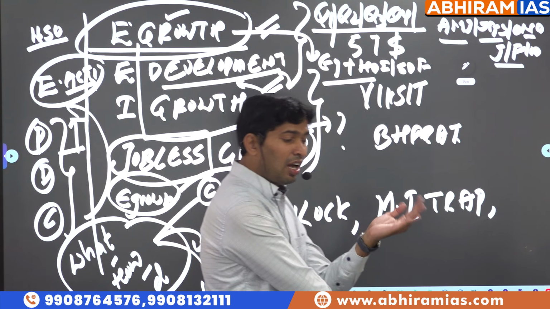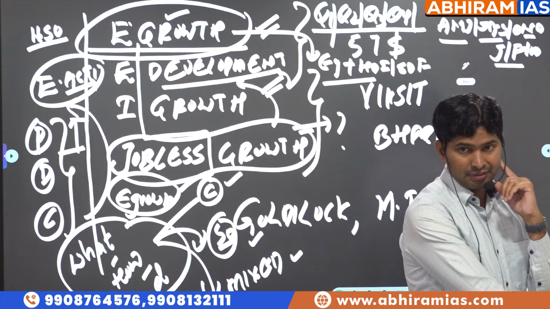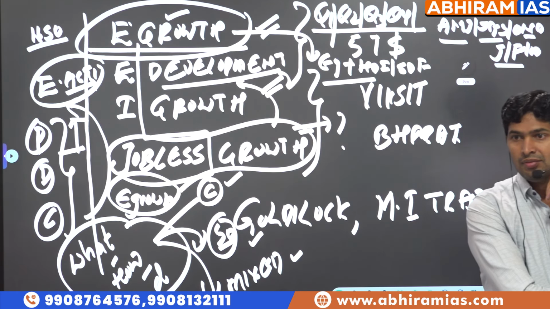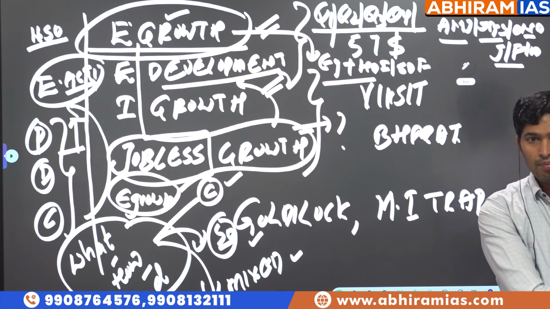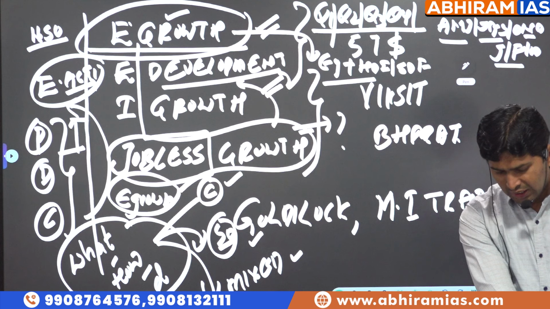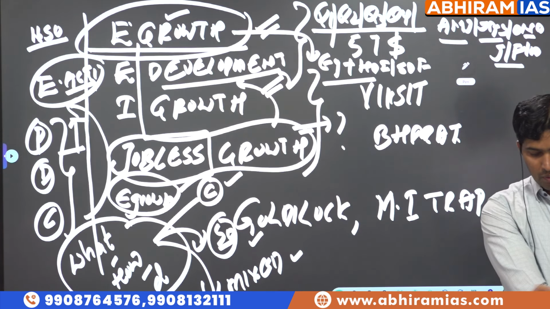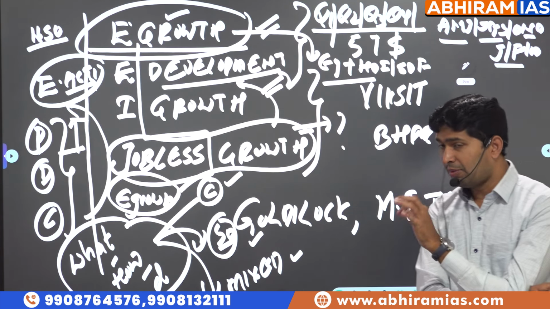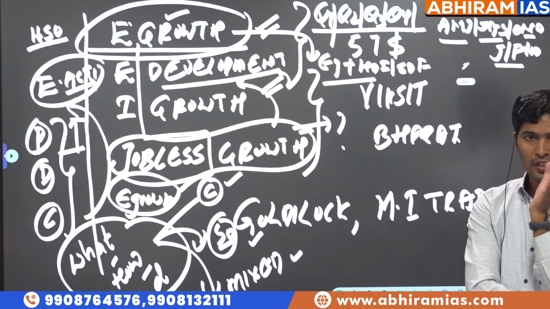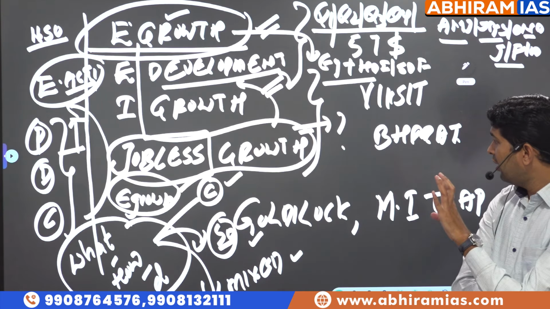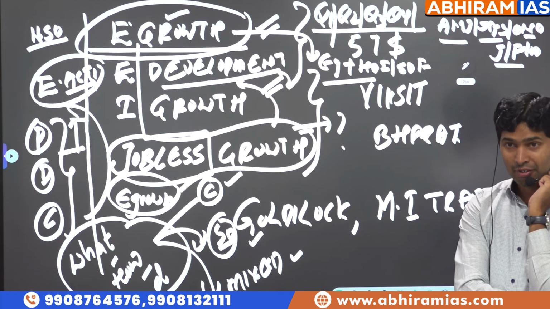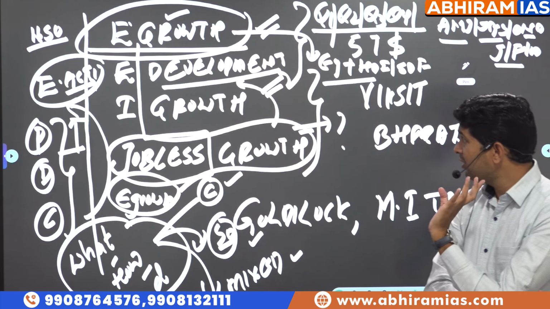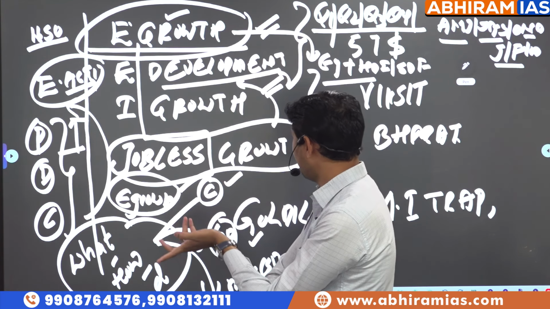Economic growth will always lead to economic development. Definitely not. So, what is economic growth? What is economic development? What is jobless growth? What is inclusive growth? What is exclusive growth? All is related to one theme in the budget called Sabka Saath, Sabka Vikas. So, based on understanding of the theme, the question was asked.